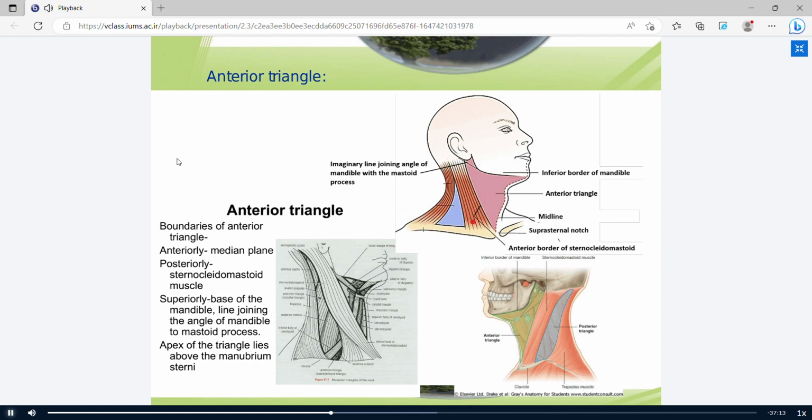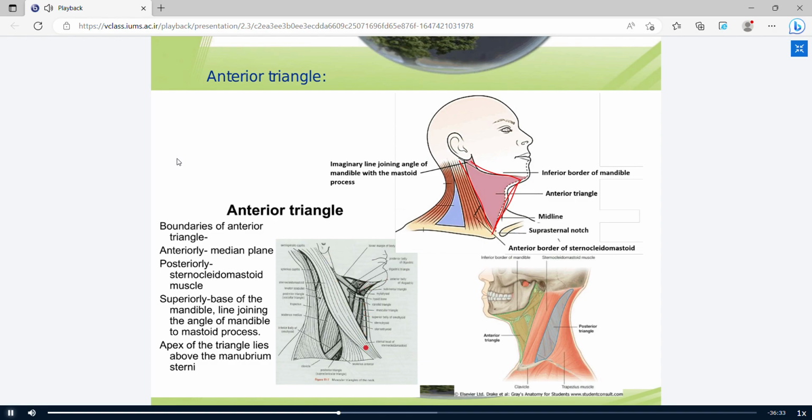Because of the location of the SCM muscles, the neck region is divided into the anterior triangle and the posterior triangle. The anterior triangle is enclosed between the inferior border of the mandible superiorly, the midline plane anteriorly, and the anterior border of the SCM muscles posteriorly. This is the anterior triangle.